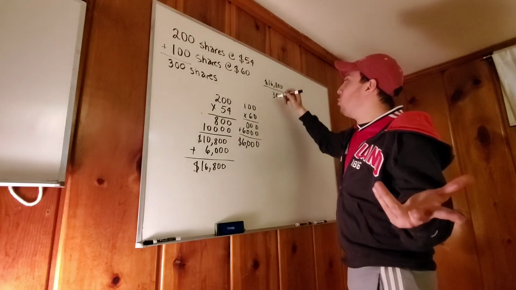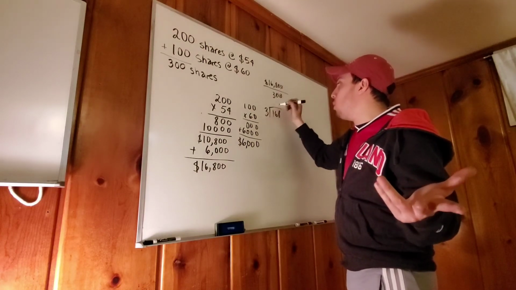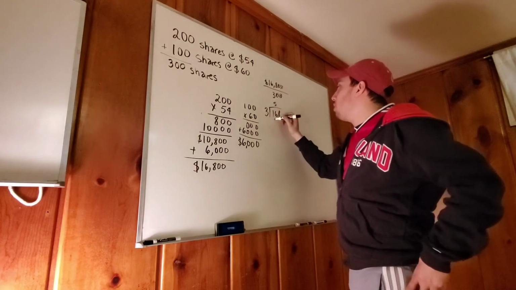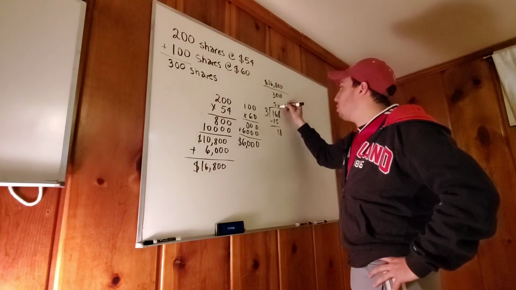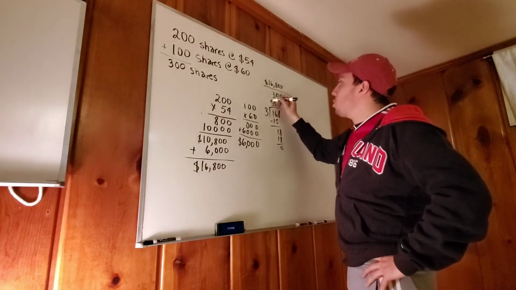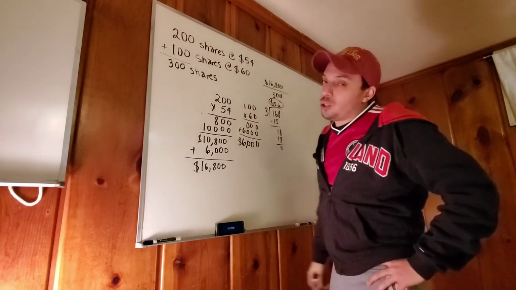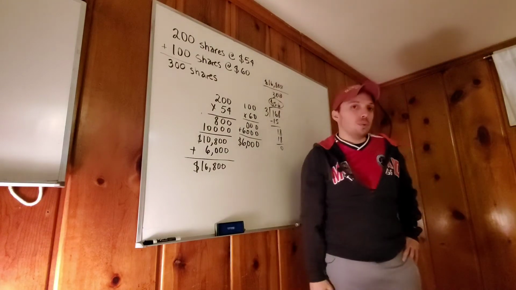And then how do we divide 168 by 3? We can actually do it in the box now if you want to. So it's going to be 5, which is 15, 6. Each one of the shares was $56 on average when she bought one at 54 and the other one at 60.